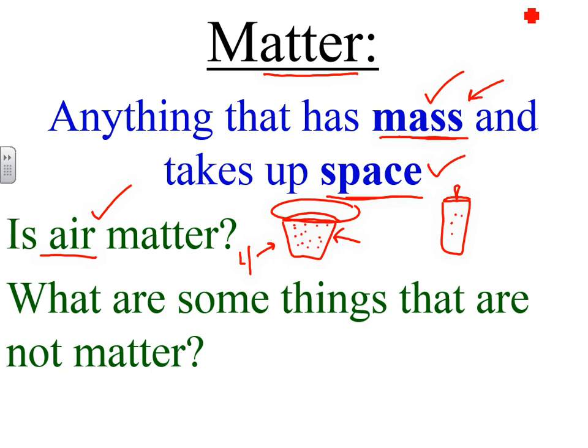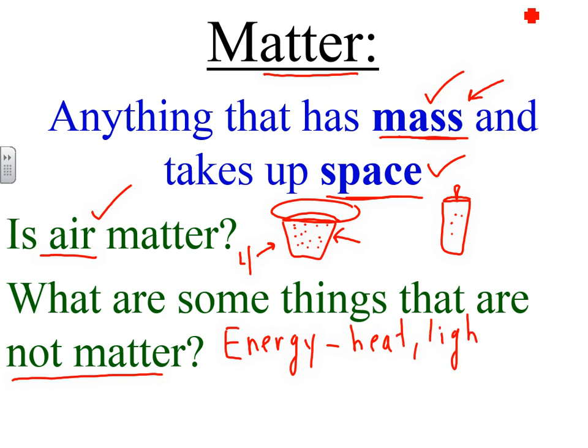Now, how about some things that are not matter? Some things that are not matter would be energy. And energy comes in different forms. You can have heat, for example. You can have light as energy. These are not considered matter. You cannot take the mass of heat. Heat doesn't take up space, so these would not be matter.